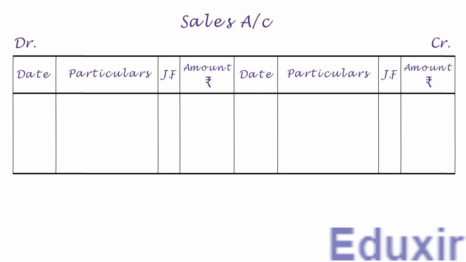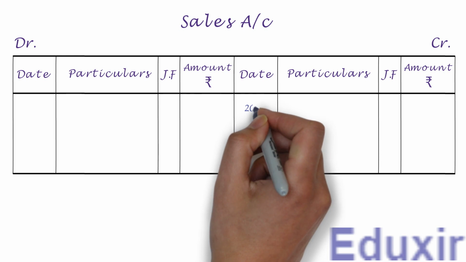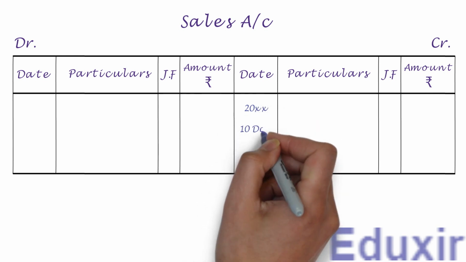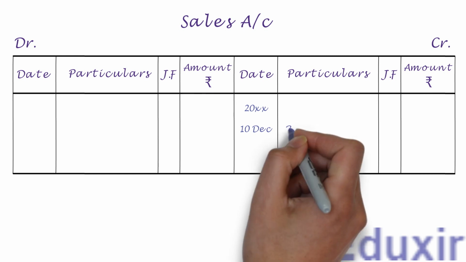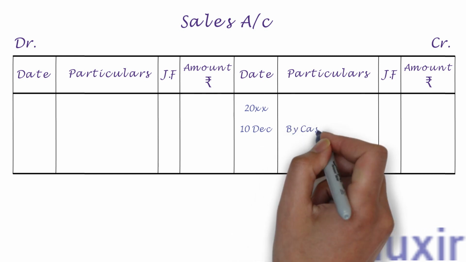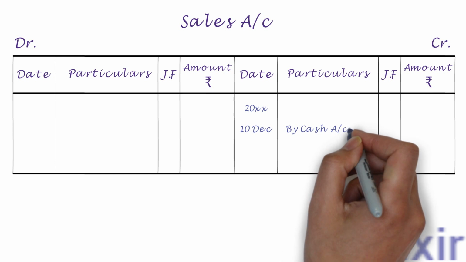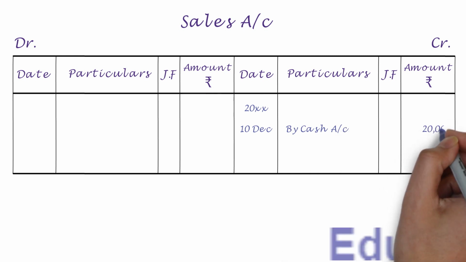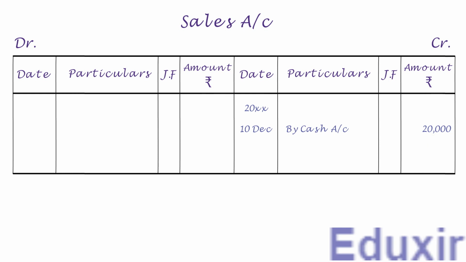Now on the credit side, let us first write the year in the date column. Let us now write the date. We need to write by cash account into the particulars column. Let us write the credit amount of 20,000 rupees into the amount column. With that, we have completed the posting of this journal entry into the sales account. Let us now take up the next entry.